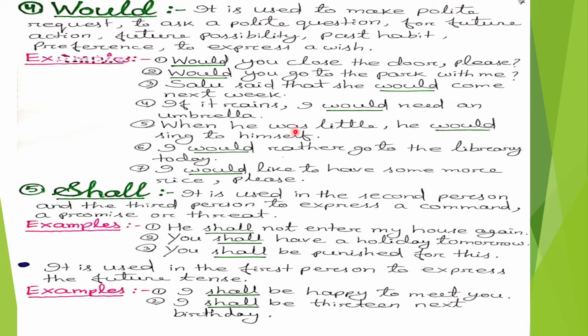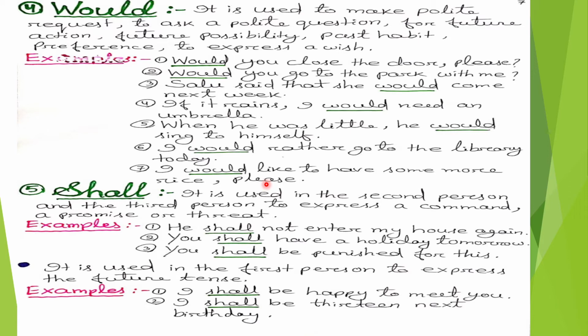Fifth number, when he was little, he would sing to himself. In this sentence, this modal auxiliary verb would is used for past habit. Sixth number, I would rather go to the library today. Here, this modal auxiliary verb would is used for preference. Last example, I would like to have some more rice please. In this sentence, the modal auxiliary verb would is used to express a wish.